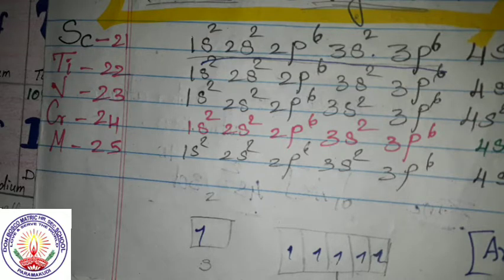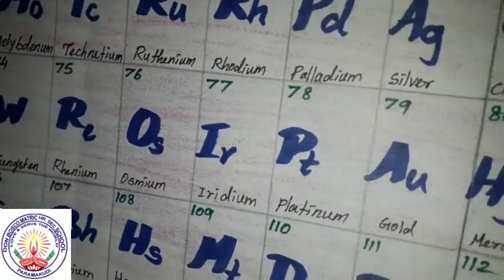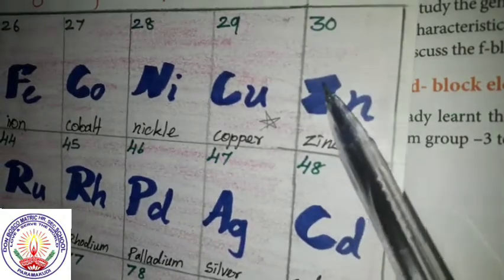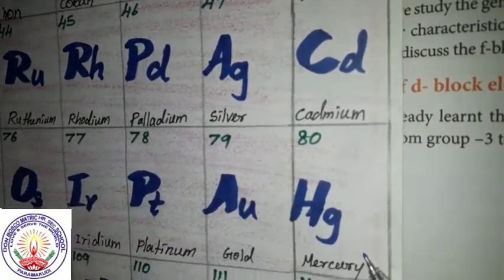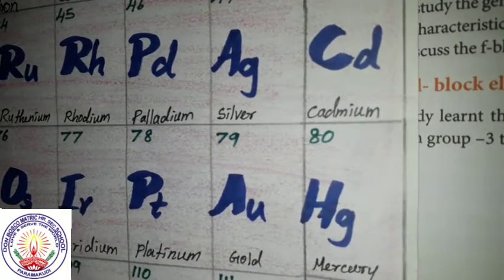Now, why are zinc, cadmium and mercury not considered as transition elements? See here, that is group 12, that is zinc, cadmium and mercury are not considered as transition elements.